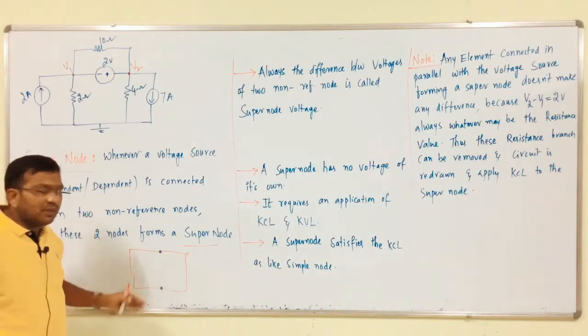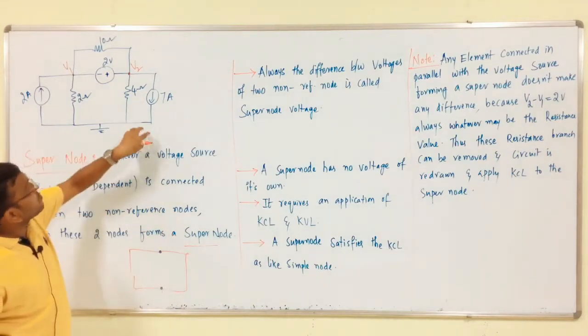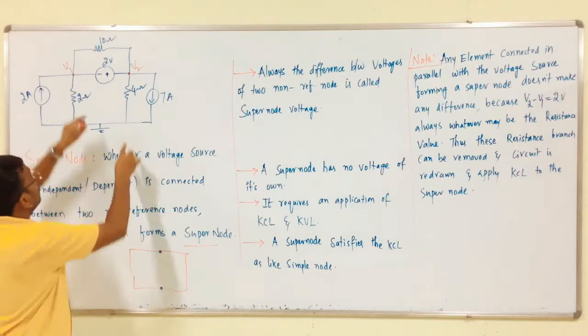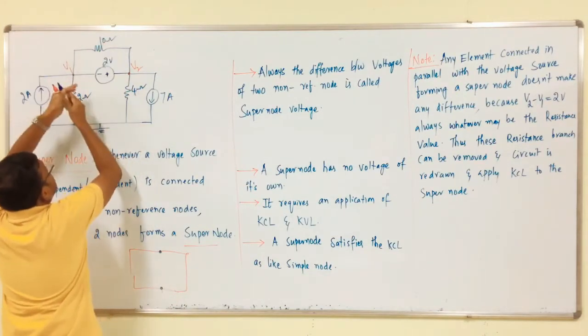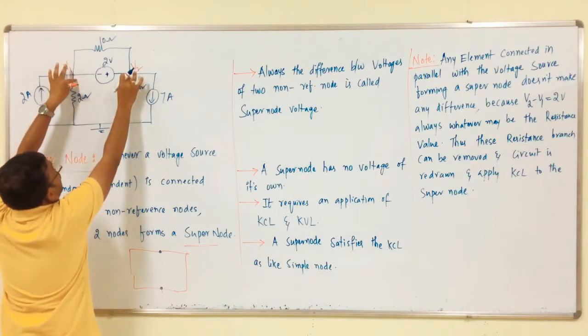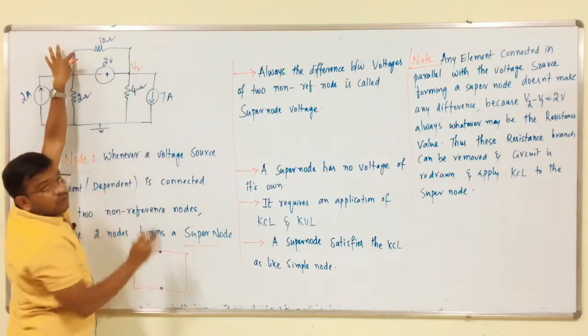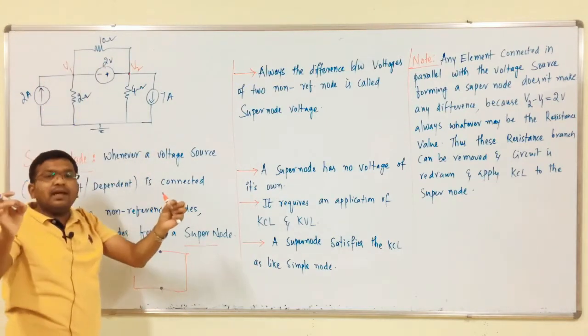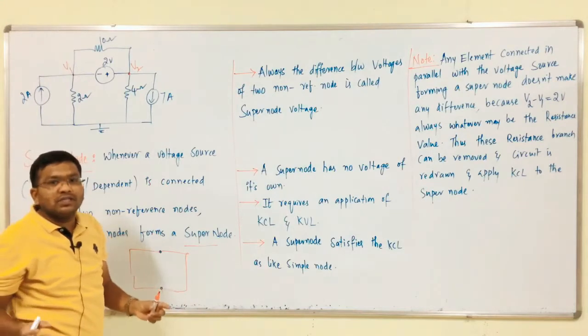The same concept can be applied to this circuit. We have to remove these branches, because the voltage from here to here is 2 volts, and from here to here is 2 volts. Across any branch we are going to get the same voltage.